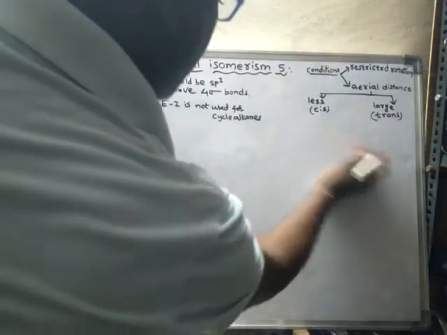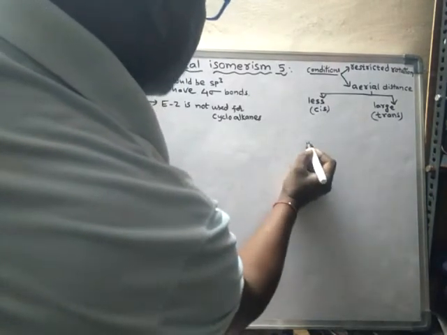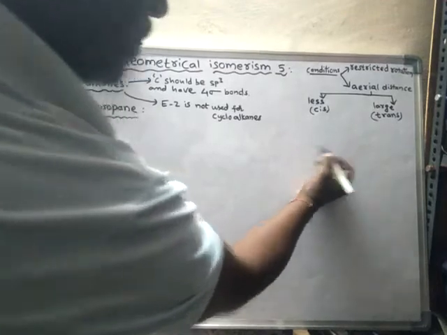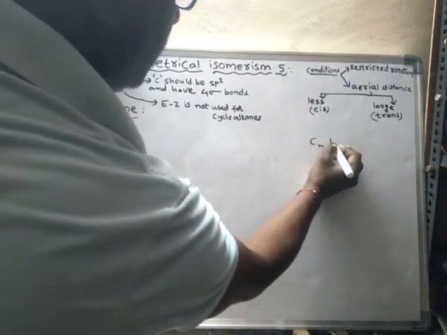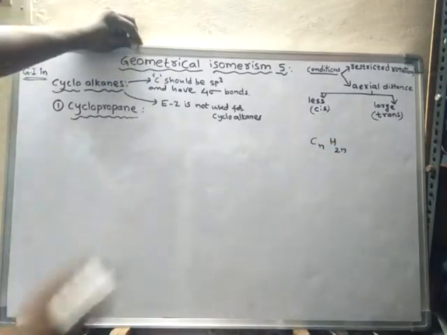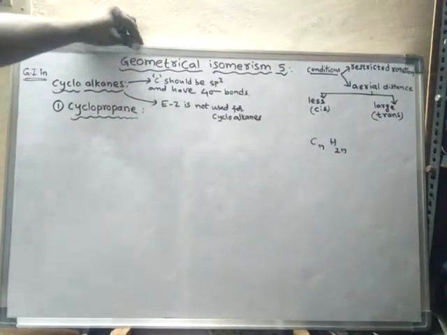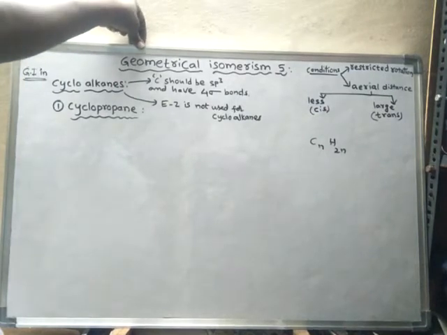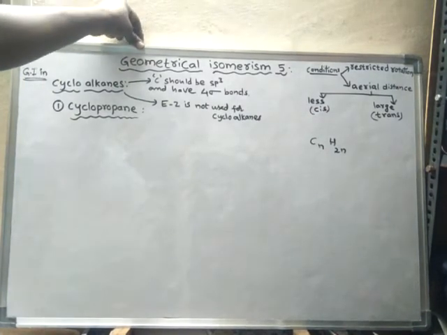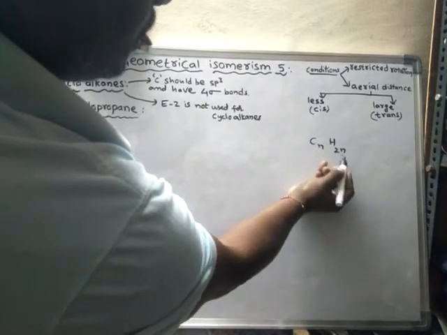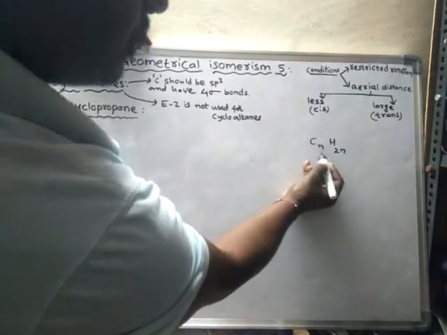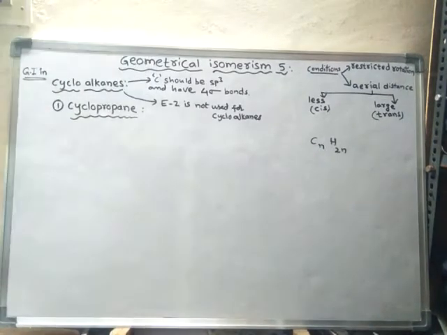Cycloalkanes are cyclic compounds with the general molecular formula CnH2n. That means the number of hydrogen atoms will be double the number of carbon atoms, where n is the number of carbon atoms.